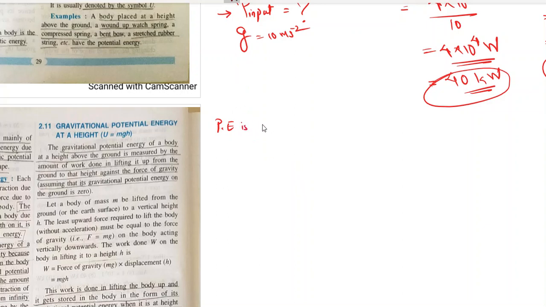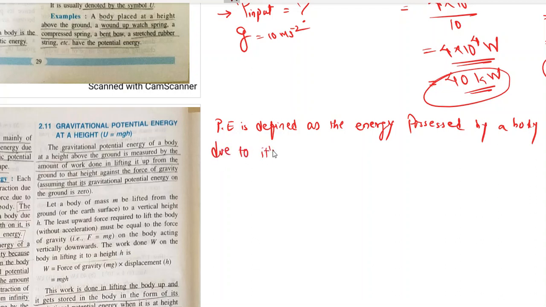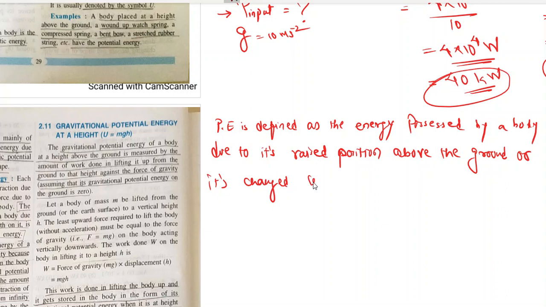Potential energy is defined as the energy possessed by a body due to its raised position above the ground or its changed configuration, that is size and shape.